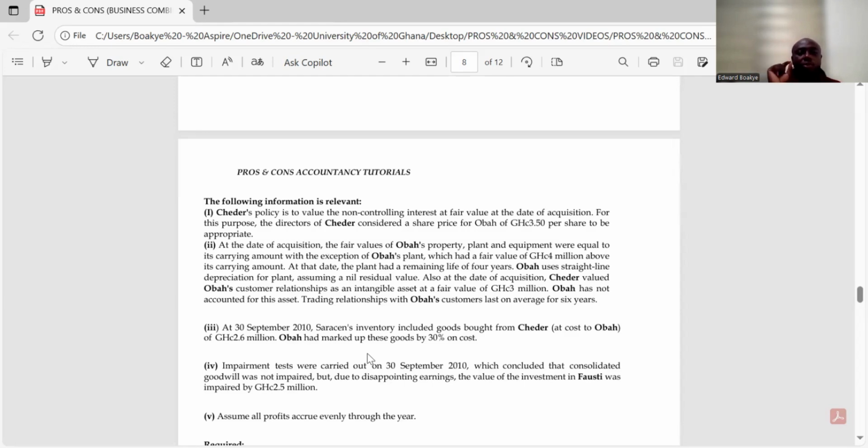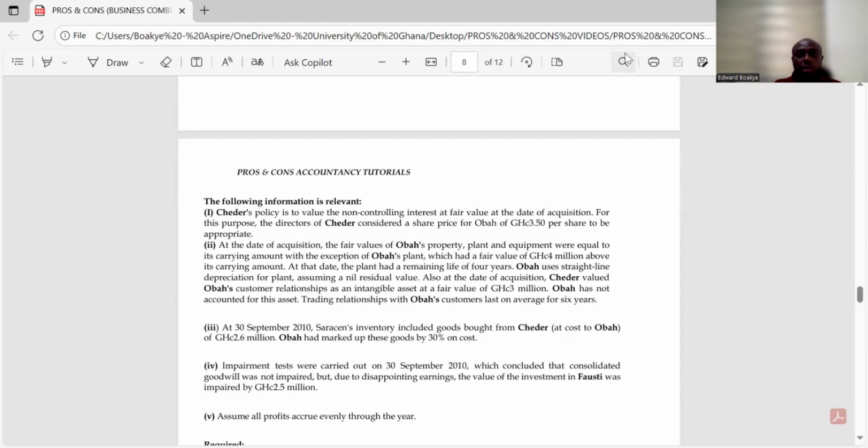The trading relationship with Ober's customers lasts an average of 6 years. So if you want to amortize, we don't depreciate intangible assets. The name for its depreciation is amortization. So if you want to amortize it, you have to amortize it using 6 years.